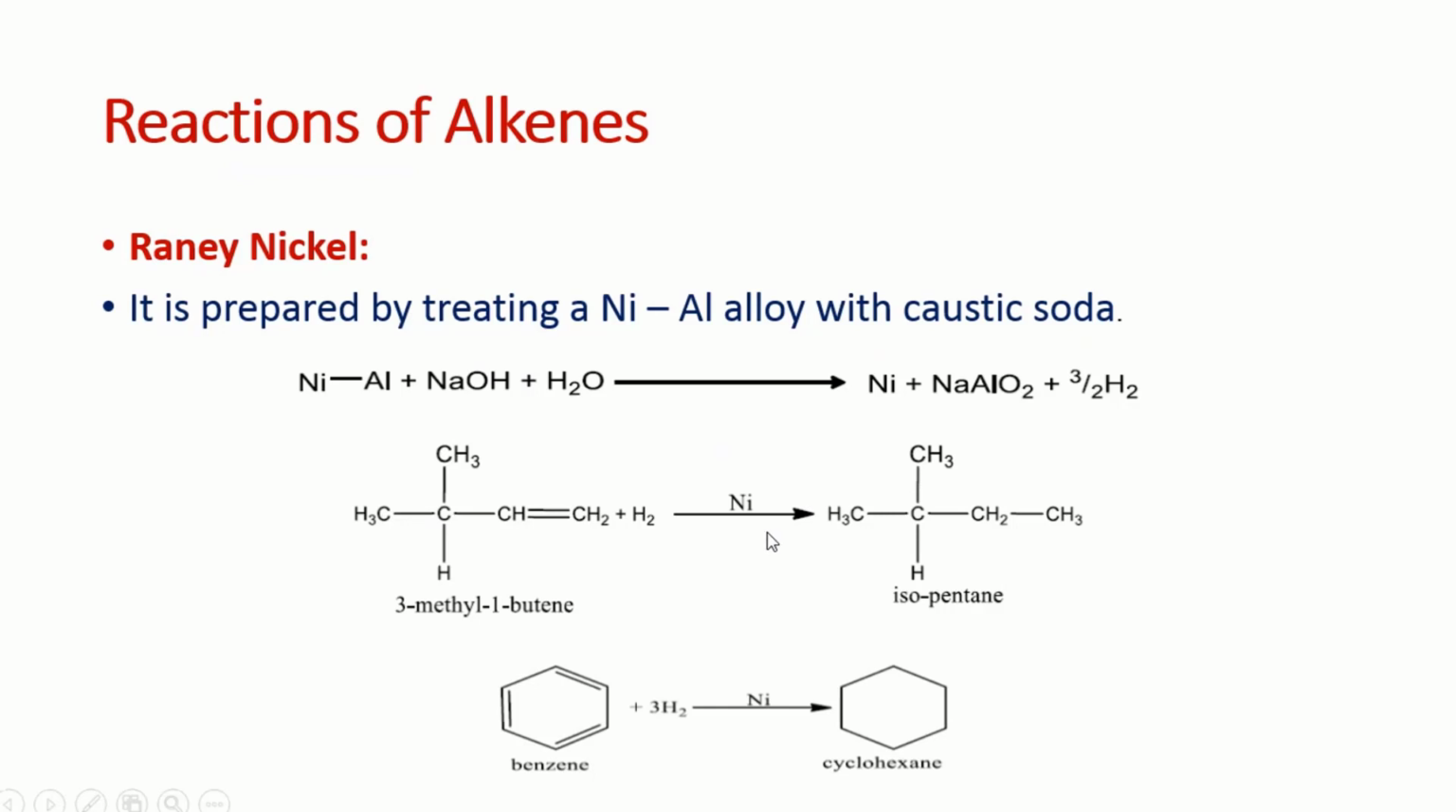So this hydrogenation is very useful from the industrial point of view, because it can be used for the conversion of oil into ghee by hydrogenation, because oil is unsaturated and is converted to saturated by the addition of hydrogen in the presence of nickel.